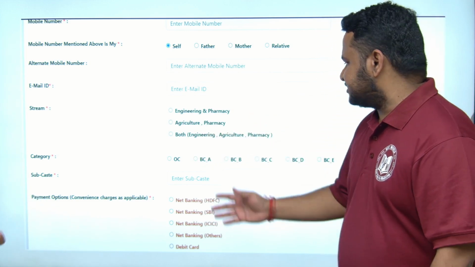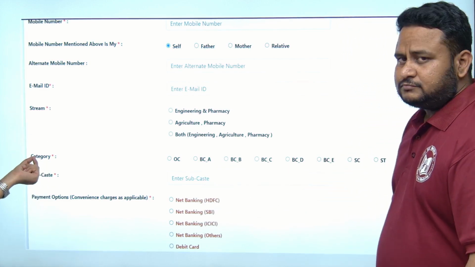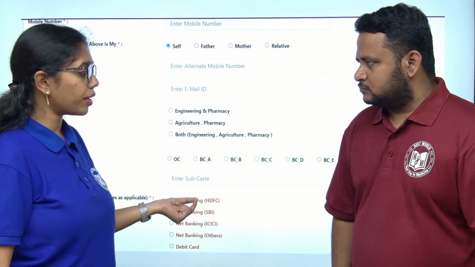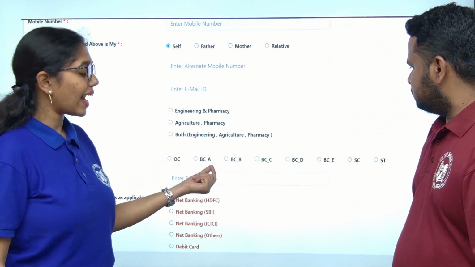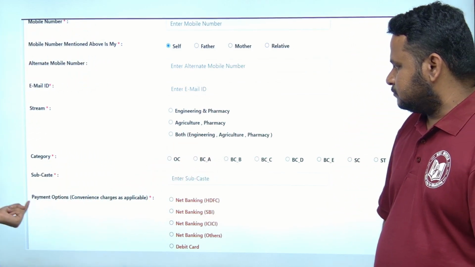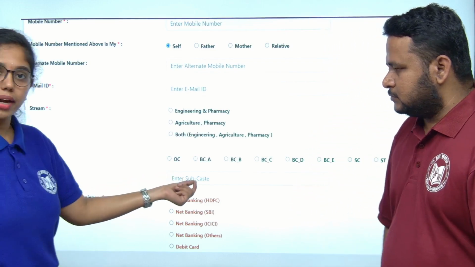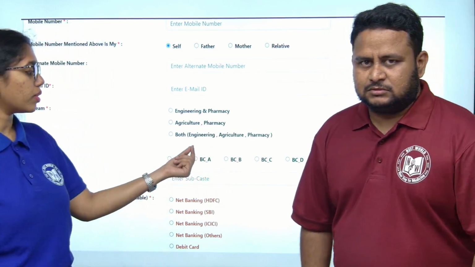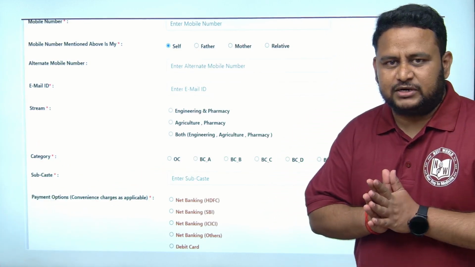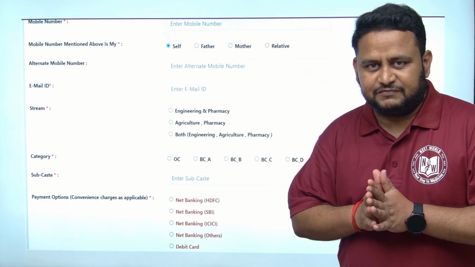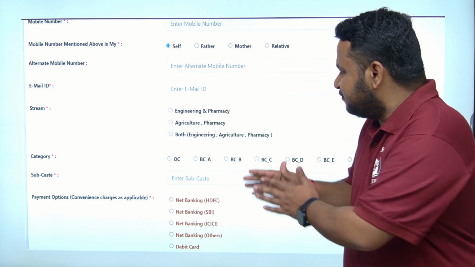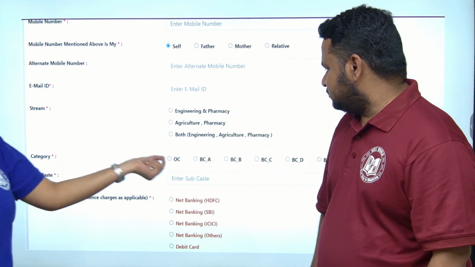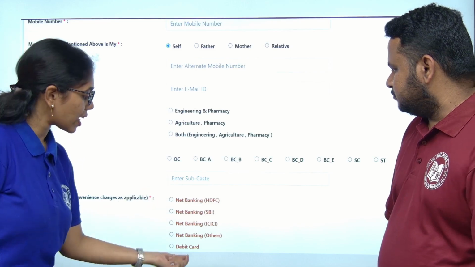Next is category. You have to provide your category specifically. If you have any doubt, talk to your parents and you will get to know your category easily. Subcaste is also important, so you have to provide it, students. Suppose you have a reservation or whatever it is, please consult your parents before filling this in. Very important. Then based on this, the fee payment is there.